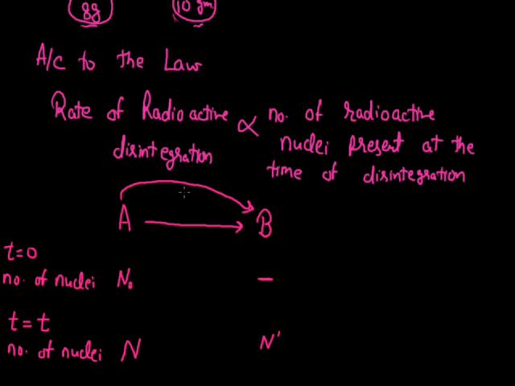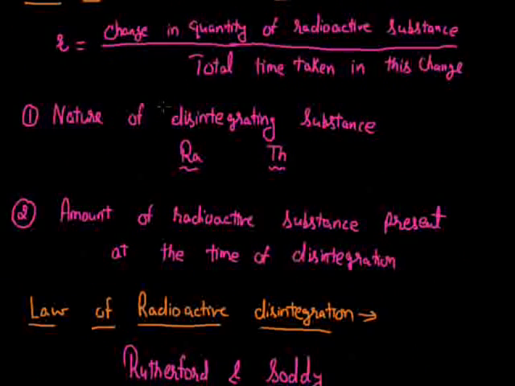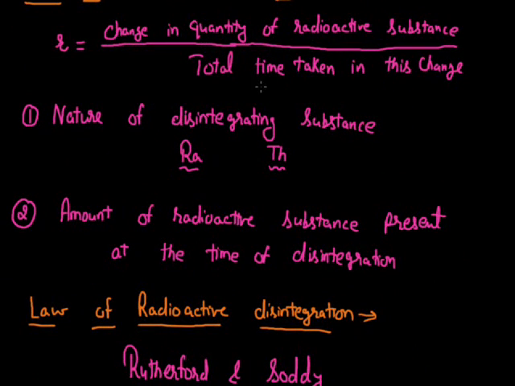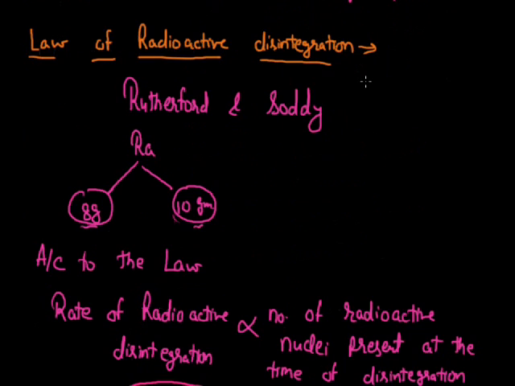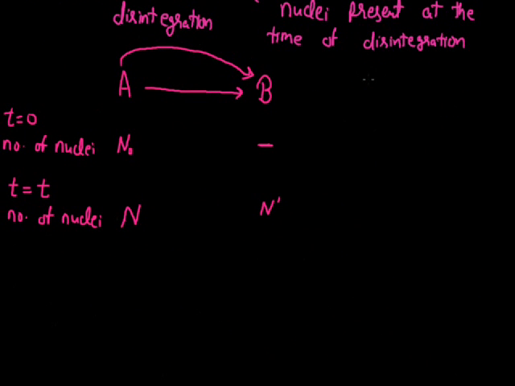Since I am to represent the rate of radioactive disintegration here, and the rate of radioactive disintegration is basically the change in the amount of radioactive substance divided by the total time taken in this change. So to represent this rate of radioactive disintegration, here we are to find the change in the amount of radioactive substance.